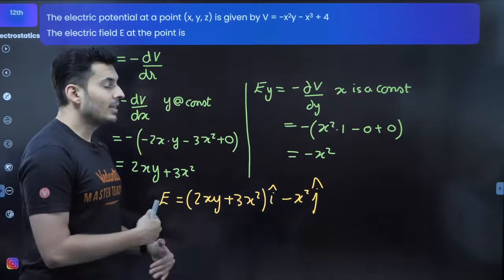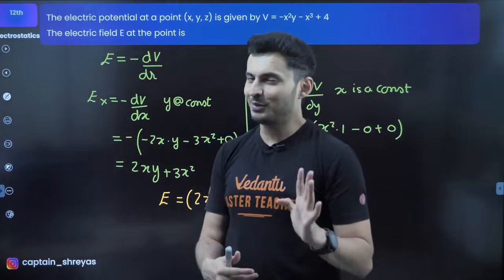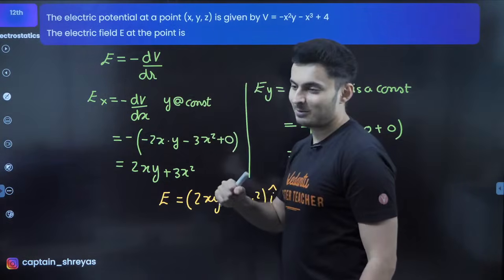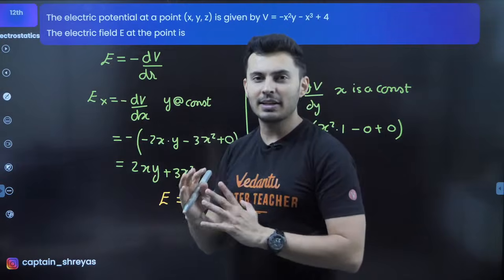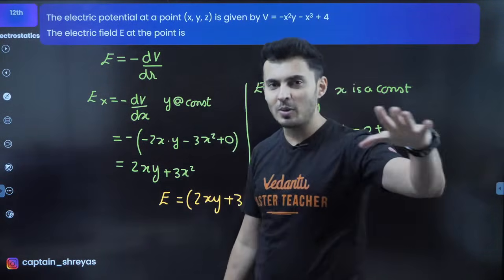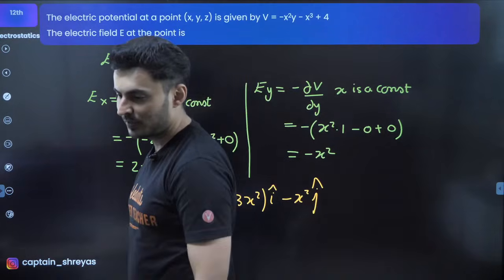Electric field as V by D is only valid when the field is constant. If it is not, then you have to use derivatives. So this is in general like instantaneous when things are varying. But if things are uniform, smooth, then you will use E is V by D. Yep, that's how you go about it.